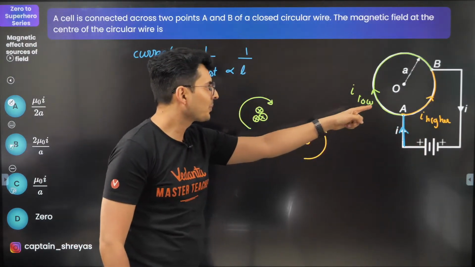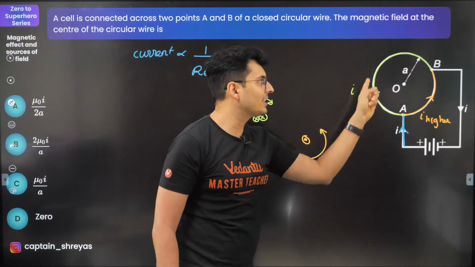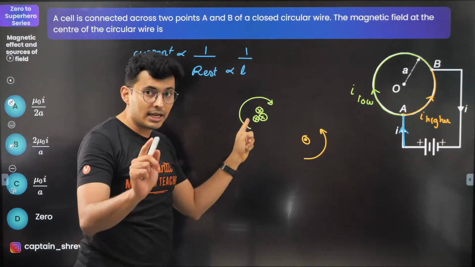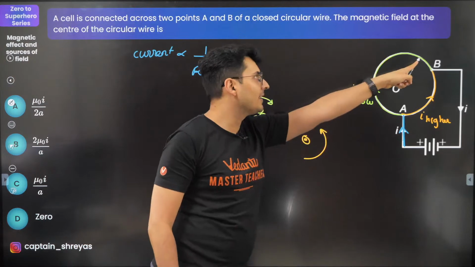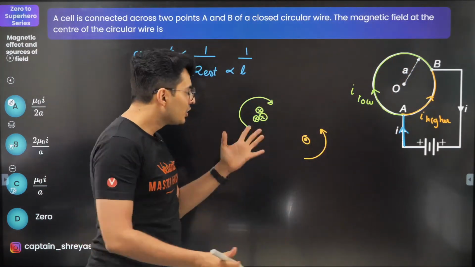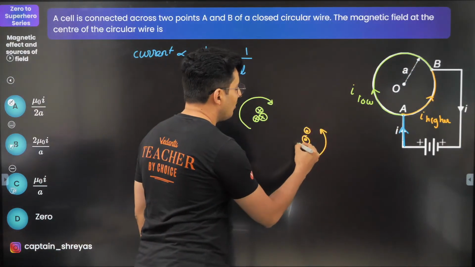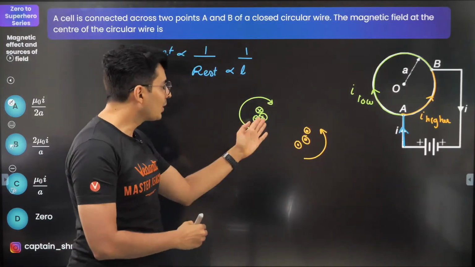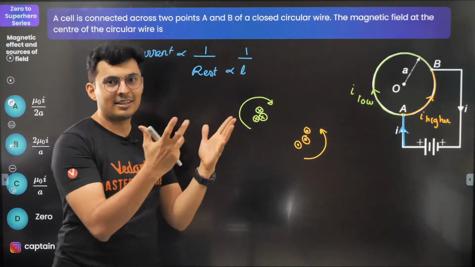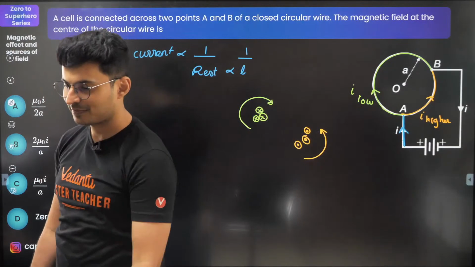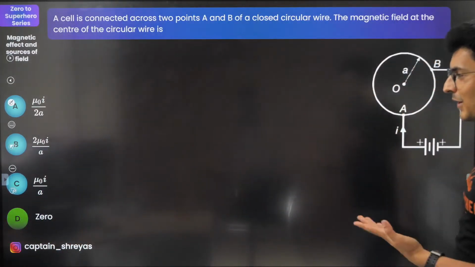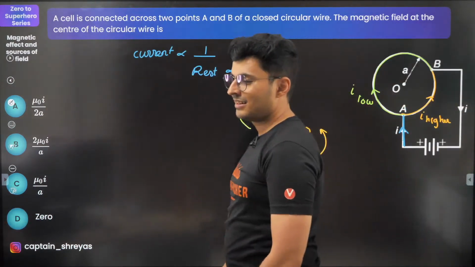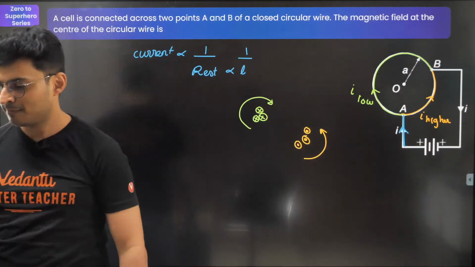Although the wire length is more, so it should ideally create more field, do not forget the current here is less and the current here is more. So technically speaking they will compensate each other, and because of which they will cancel and the net field becomes 0. I hope this is clear. Okay, so the answer is 0. Got it, my warriors?